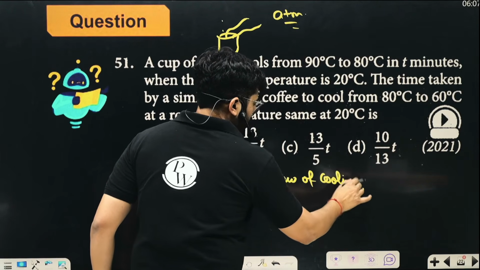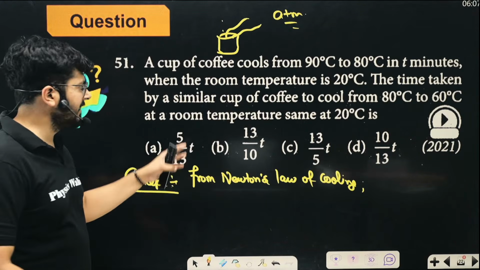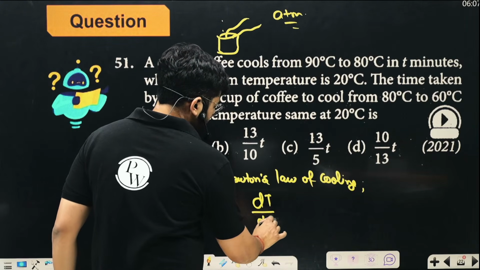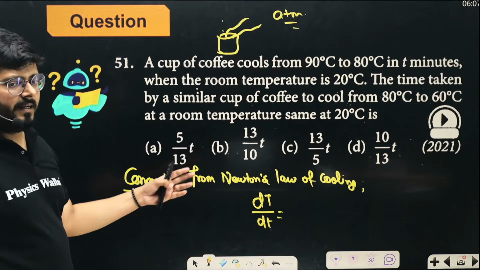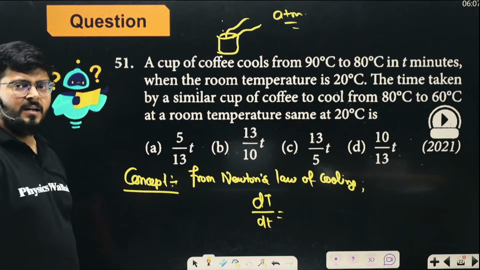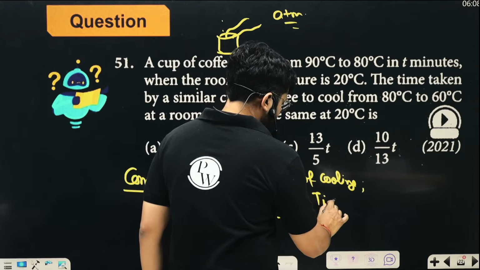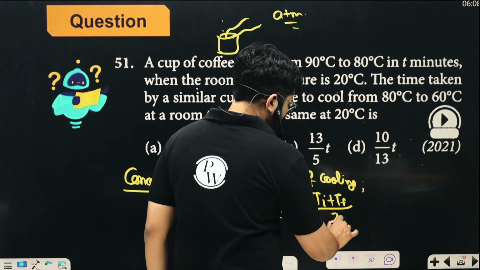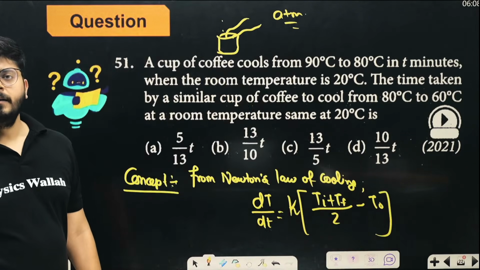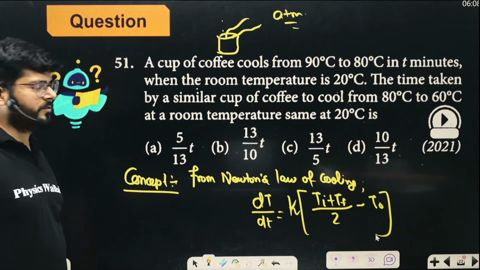We have solved a question on almost each concept. From Newton's law of cooling, we can say that the rate of cooling of this cup, dT upon dt, how quickly the temperature is changing, is a constant K times the initial temperature of cup plus final temperature of cup by 2, minus the atmospheric or ambient temperature. So this is how quickly the object is going to cool down.